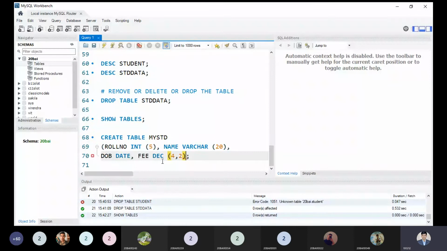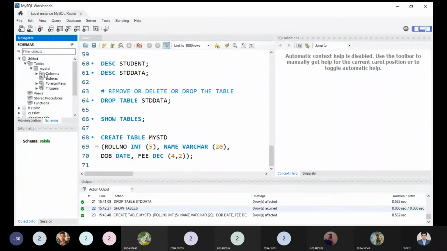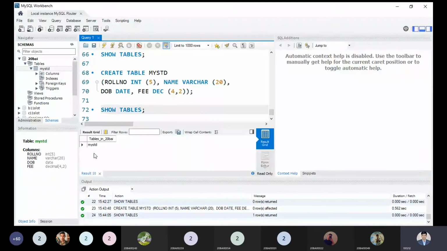And one more, this should be here. So this is roll number, name, date of birth, and fees I am taking. Now I'm creating this table. Now this table is also created. Let me refresh once again to show the proof. Yes, it is also available. Is it visible to all right now? And let me show you more commands. My STD table is also available.